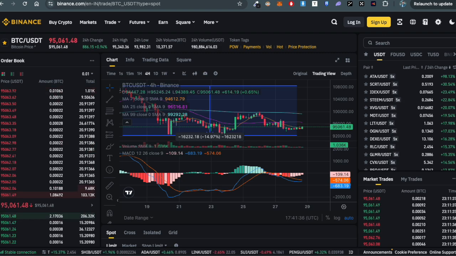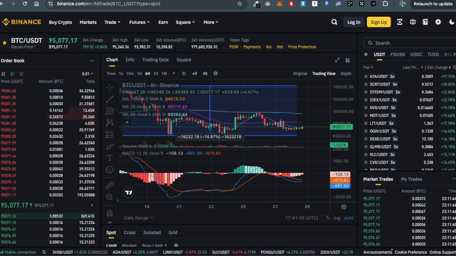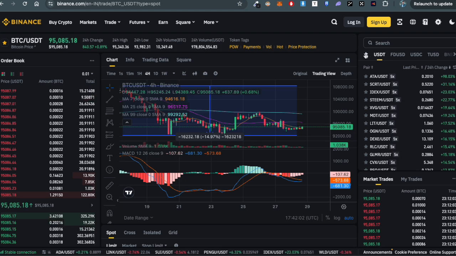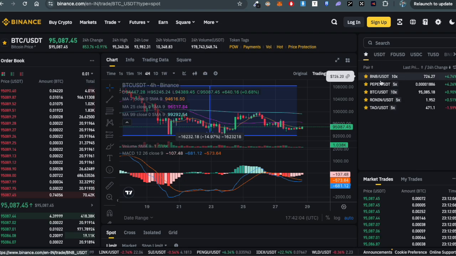Once you have loaded your wallet with some USDT, the next step is the token buying process. Once you are ready to buy, the point is which token to buy. This is the deciding factor from where the whole research of the crypto market starts: in which token you have to invest. We have multiple tokens here right now, and in my favorite list, we have BNB, Pepe, BTC, Ronin and Tau.